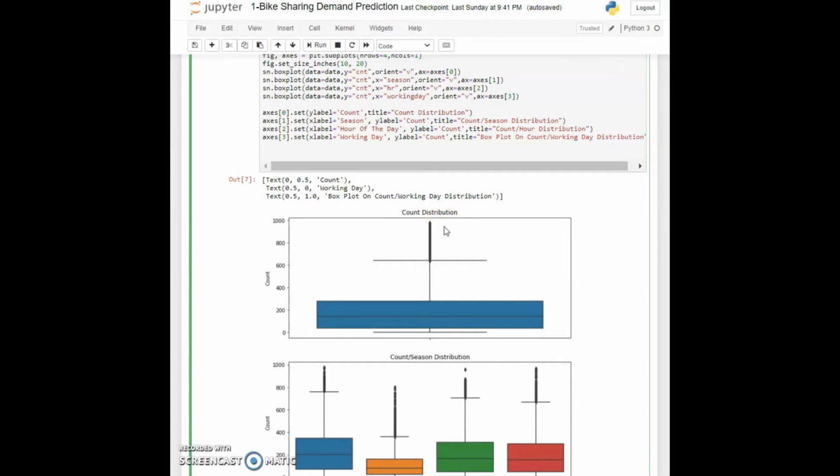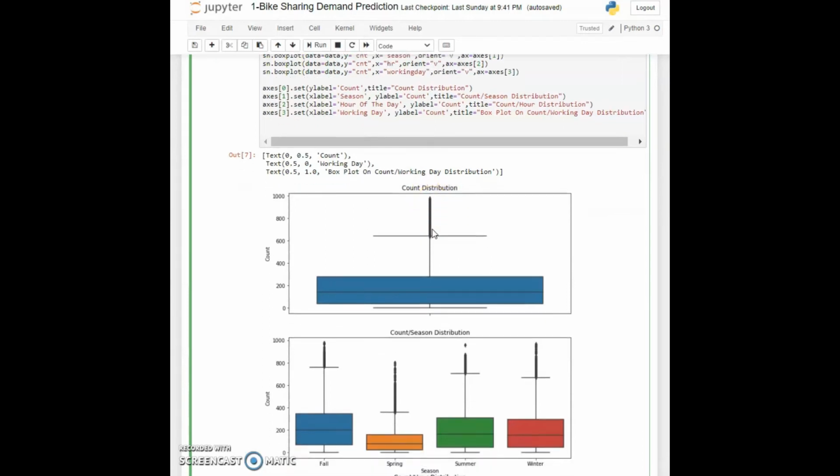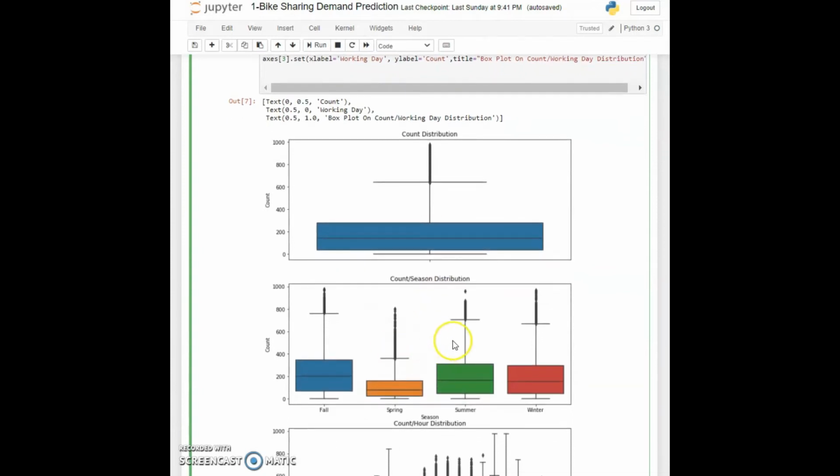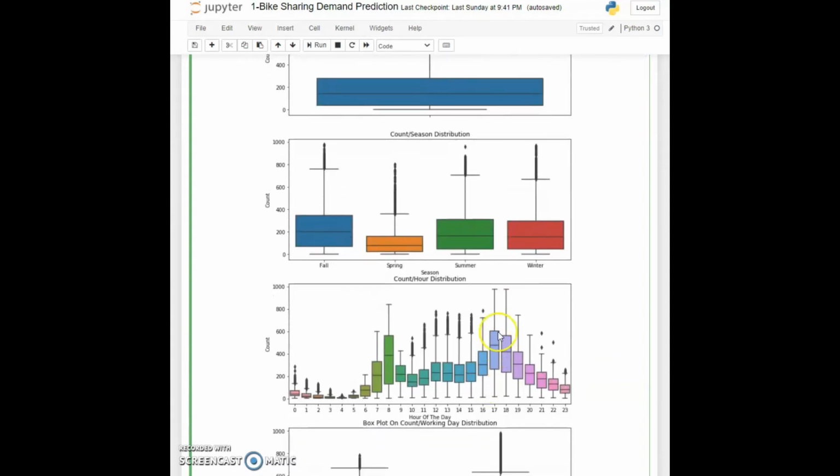As you can see here, we are having quite a lot of them, and you can see that these dots are connected together. And if we take a look at the other plots, we used distribution of counts per season. So our counts are distributed by season: fall, spring, summer and winter. If we take a look at spring, for example, we are having this many outliers, but we can also see that springtime is the lowest when it comes to renting of the bikes, and the fall, summer and winter are somewhat more popular.